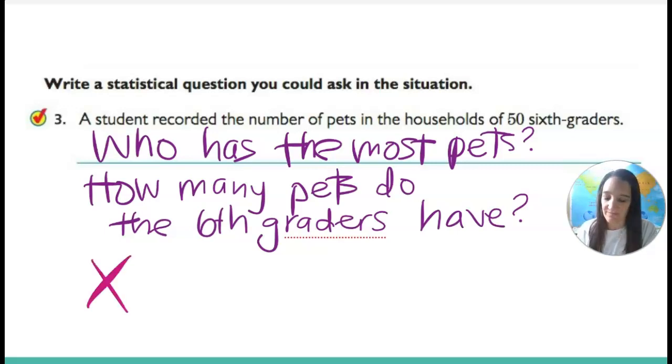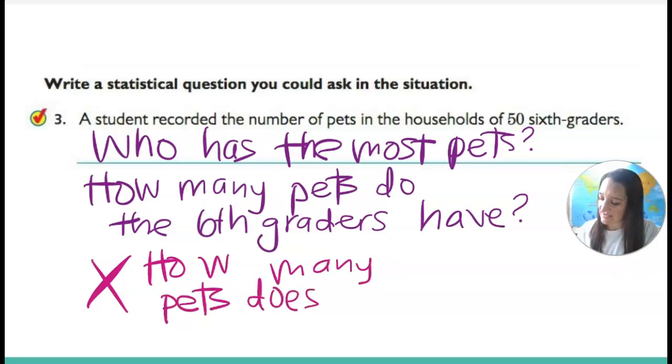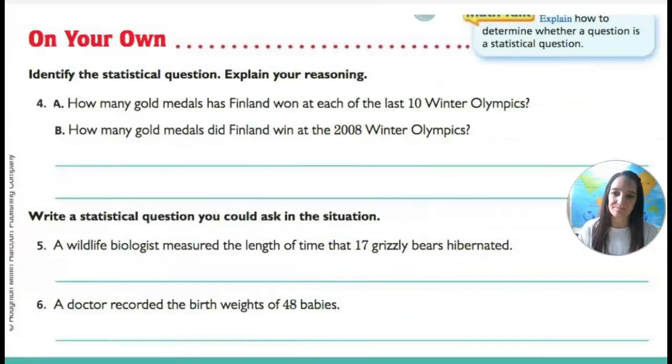Not a statistical question. Okay, and that would be, how many pets does John have? Why is that not statistical? Well, because there's only one answer. All we have to do is say, hey, John, how many pets do you have? Right? That didn't require us to get data from lots of different places. Yes, we have to get data from John, right? But that's only one person, and that answer doesn't vary. It's just John's answer, right? So that is not a statistical question.